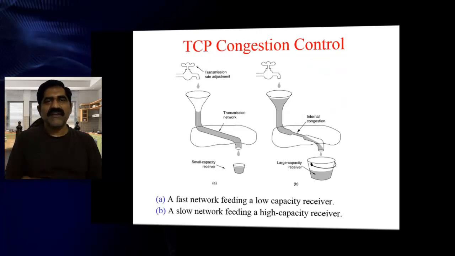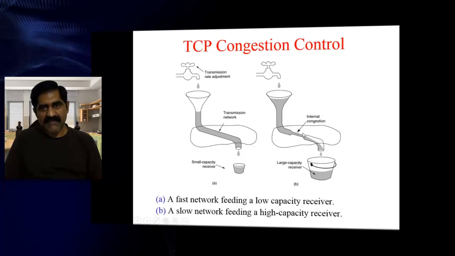Now coming to the next topic, TCP congestion control. How do you control the congestion in TCP? Basically, if you see these 2 diagrams, in the first diagram network capacity is high, receiver capacity is low.